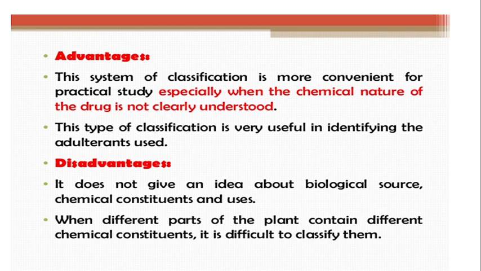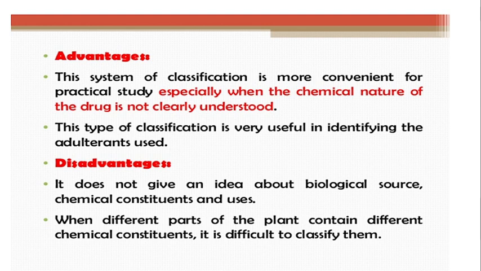What the actual chemical nature of the drug is, which chemical constituents are present in the drug, and which constituent gives the therapeutic effect, that idea is not clear. In that case, this system of classification is very convenient. This type of classification is very helpful in identifying adulterants. If any adulterants are used instead of the natural original drug, they can also be identified by using this type of classification.